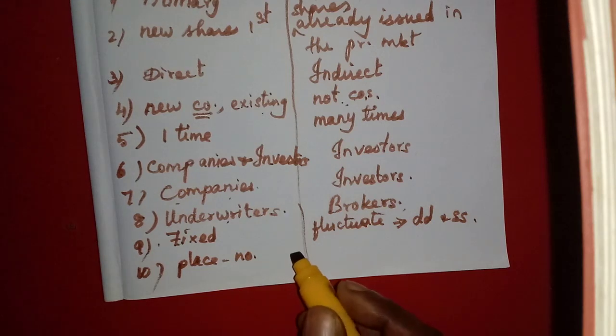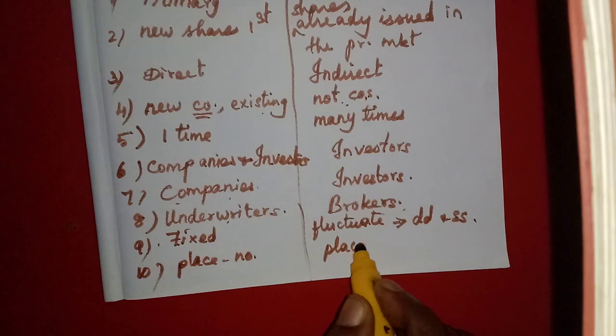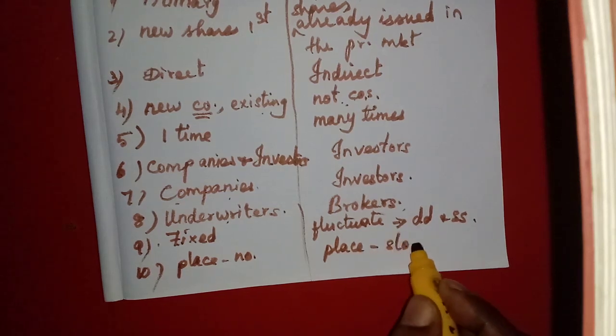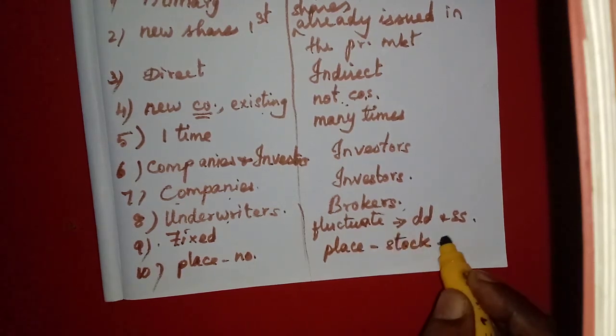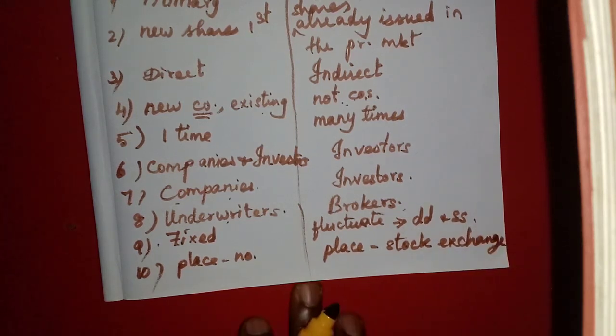But in the secondary market there is one fixed place, that is the stock exchange. To purchase and sell the securities there is a fixed place, the stock exchange, and also the Over the Counter Exchange of India and some online mechanisms. Through those we can purchase and sell the securities.